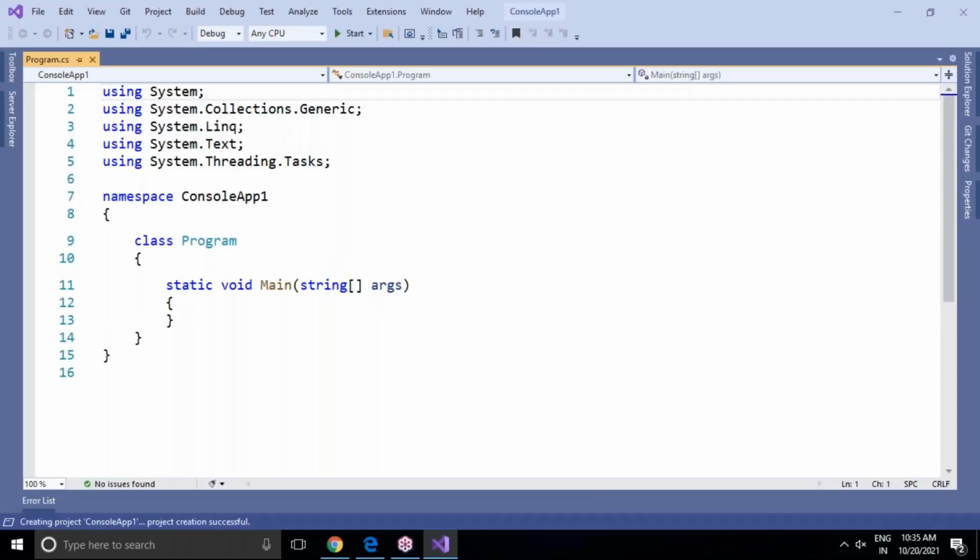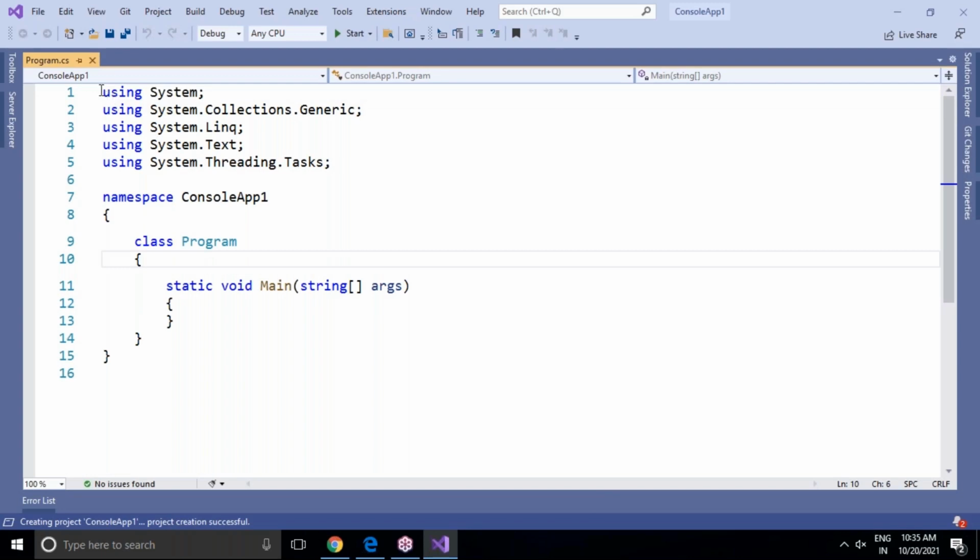So it starts with using System.Collections.Generic, using System.Linq, using System.Text, using System.Threading.Tasks. These are the namespaces, or libraries, or header files you can say. By default they will come.